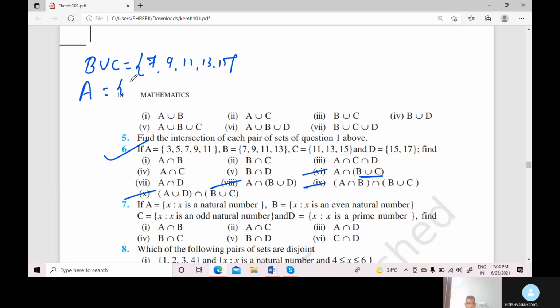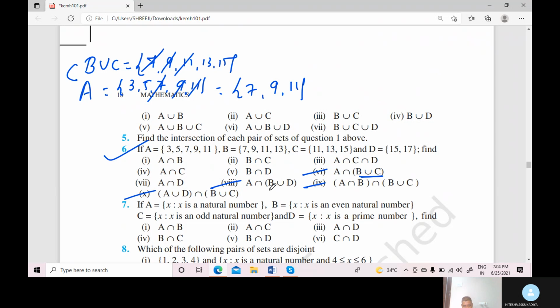Now take the intersection of these two sets. Which elements are common? 7, 9 and 11 are common. So the answer is 7, 9 and 11. Is that clear, students? Okay.